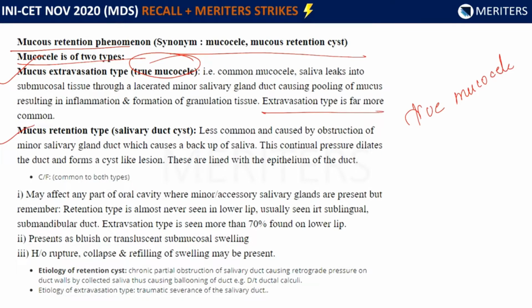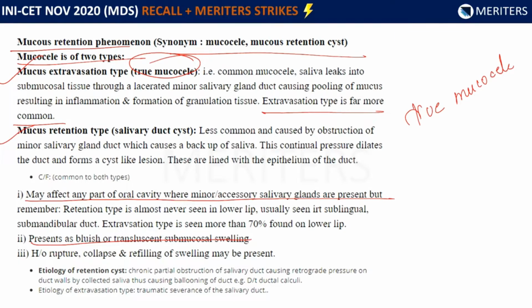We have another phenomenon, which is called mucus retention type, which is called salivary duct cyst. This is less common, caused by the obstruction of a minor salivary duct, which causes backing up of saliva. This continual pressure will dilate the duct and form a cyst-like cavity, and these are lined with the epithelium. So it may commonly affect two parts. One is it may affect any part of the oral cavity where the accessory salivary glands are present. Second, it presents as bluish or translucent submucosal swelling, most common presentation. And third will be the rupture, collapse, and refilling of the swelling may be present.